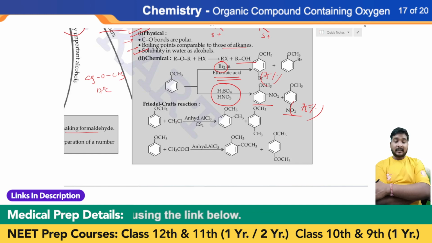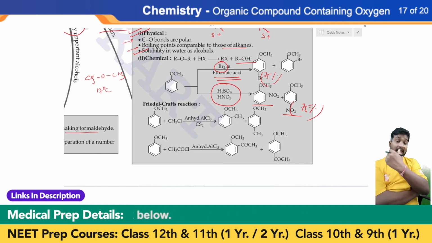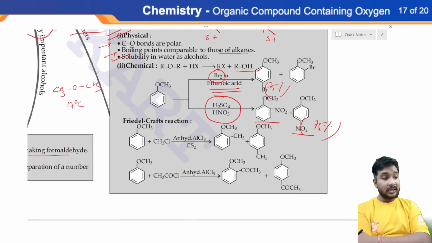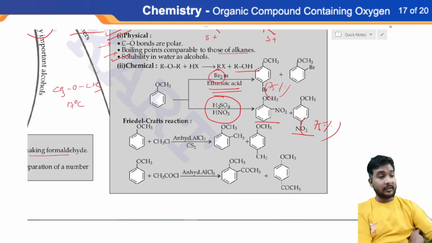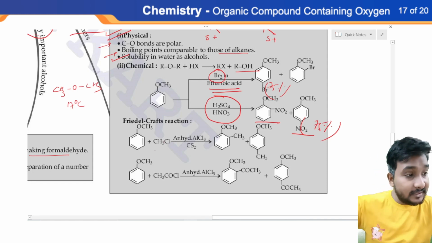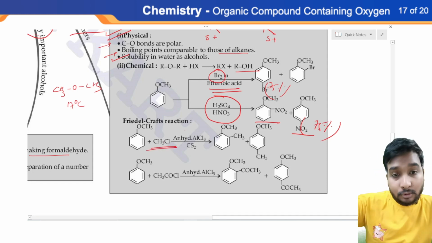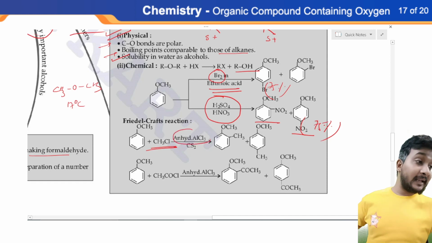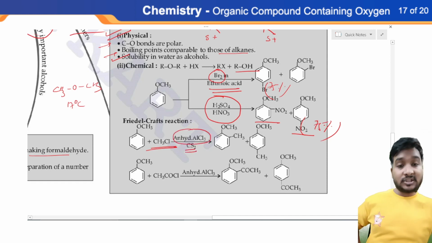They told us we can convert anisole into methyl substituted compounds as well as ketonic compounds. Suppose anisole is reacting with methyl chloride, CH3Cl, in the presence of anhydrous AlCl3.